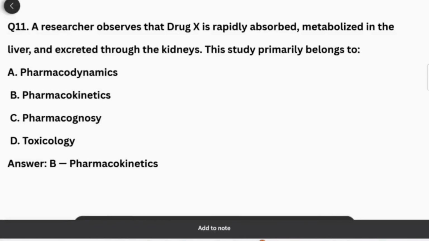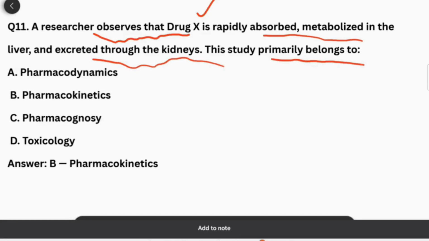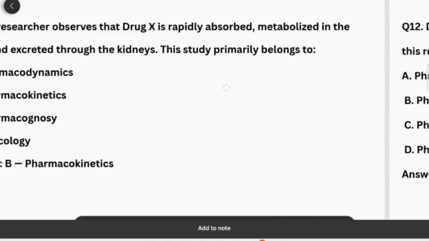There are some questions which are GPAT type or MCQ type. Here, for example, a researcher observed that drug X is rapidly absorbed and metabolized in the liver and excreted through kidneys. This study primarily belongs to which type? Whether pharmacodynamics, pharmacokinetics, pharmacognosy or toxicology. Mainly this study deals with pharmacokinetics.